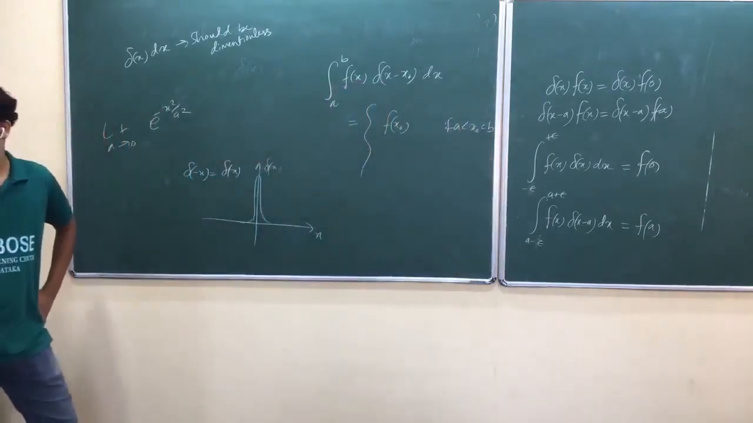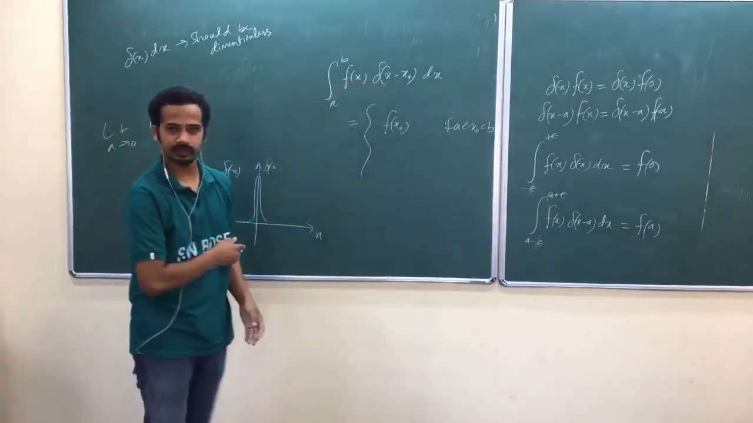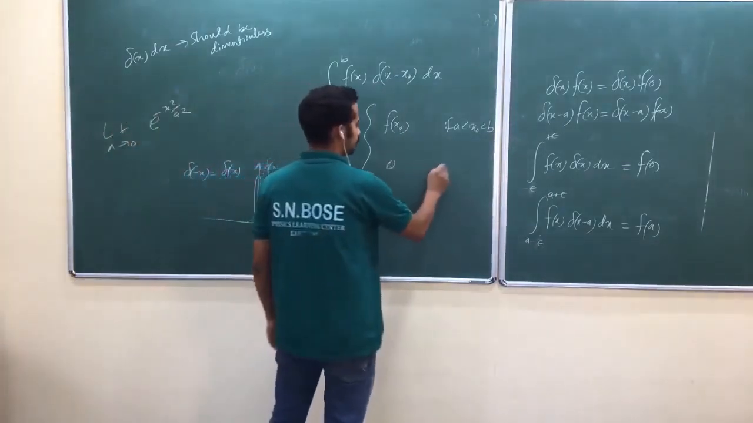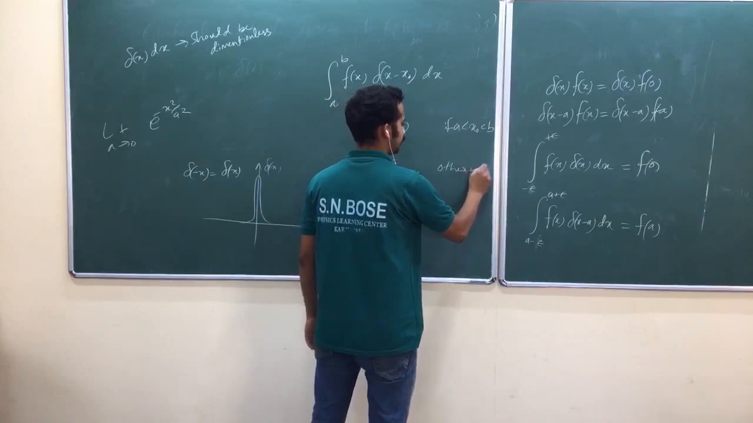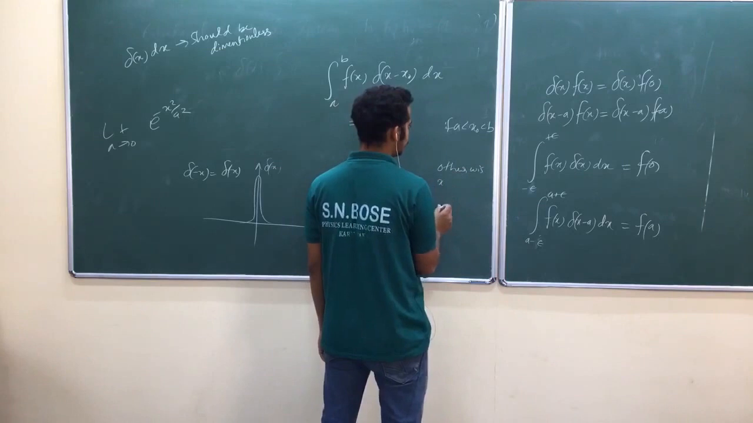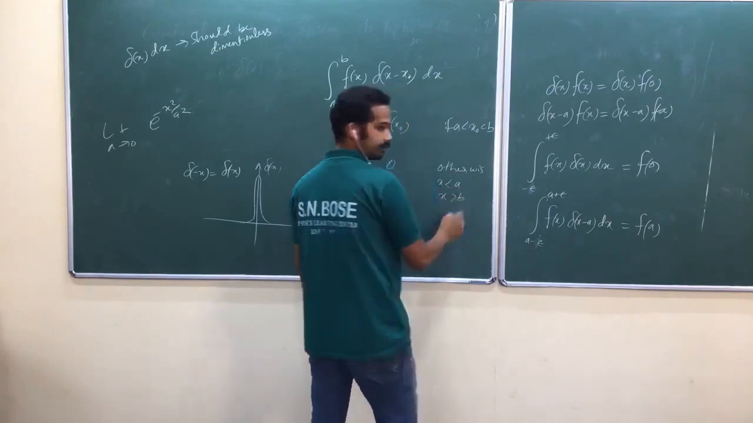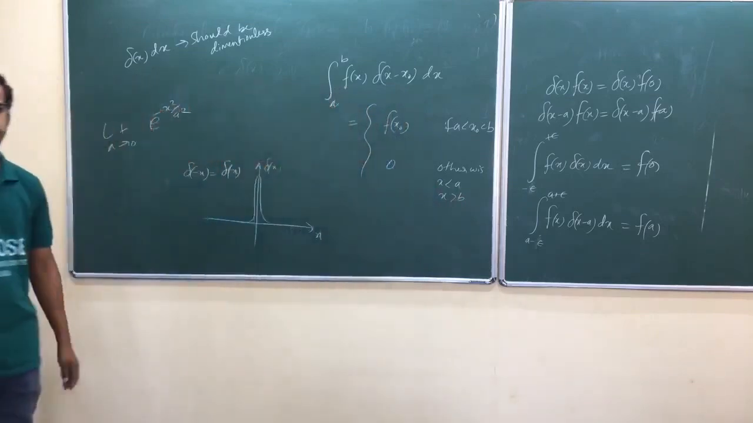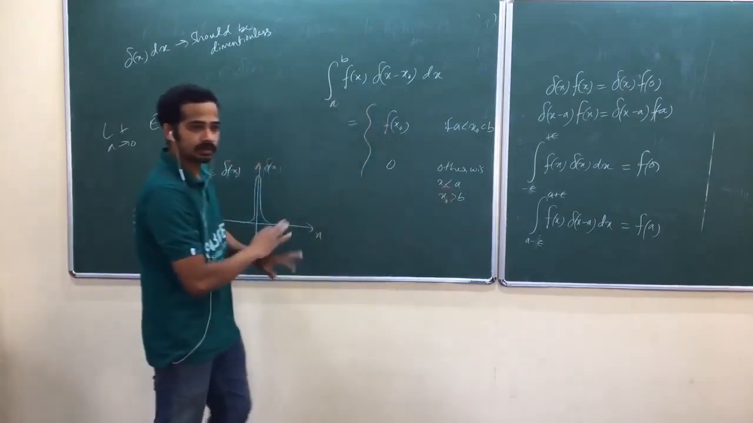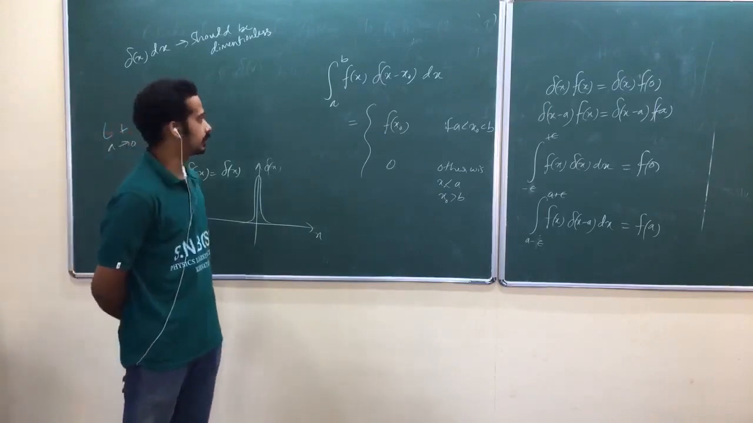Can I write it like this? If x naught, I mean the point where Dirac delta is spiked, is in the region our integral runs over, then it will be f of x naught. Otherwise it is 0. Otherwise means x naught will be either less than a or greater than b. I mean, x naught is outside a to b. If x naught is outside a to b, then obviously that integral should be 0.